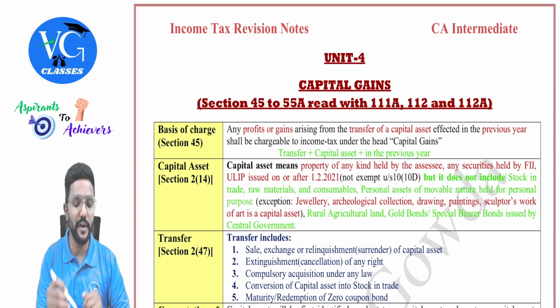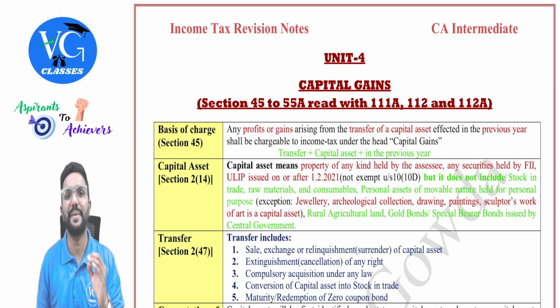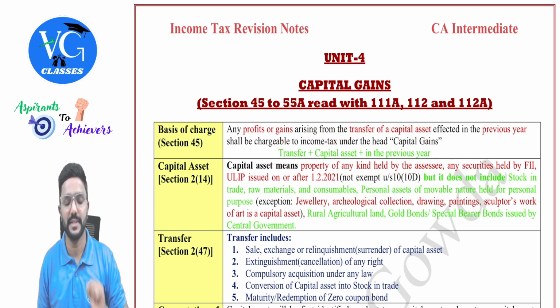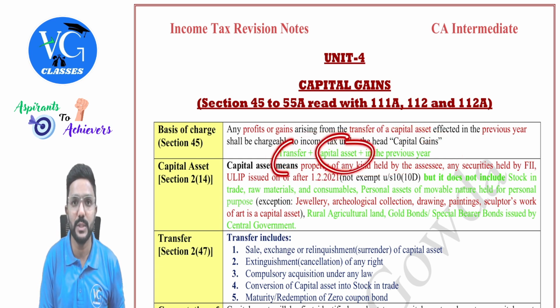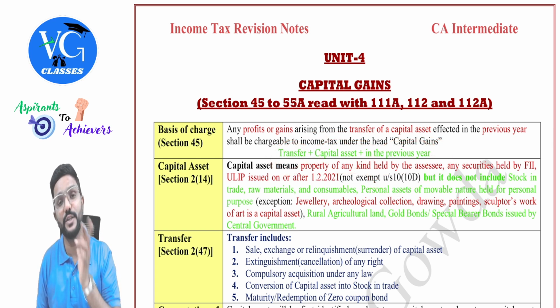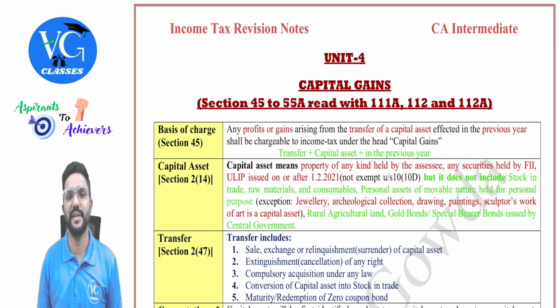Okay. Section 45 being a charging section for capital gains specified: if there is any gain on the transfer of a capital asset which is effected during the previous year, it will be taxable under this head. So there are three important terms which we need to understand here. That is capital asset, transfer and previous year. Because if there is a transfer of a capital asset during the previous year, it is taxable.